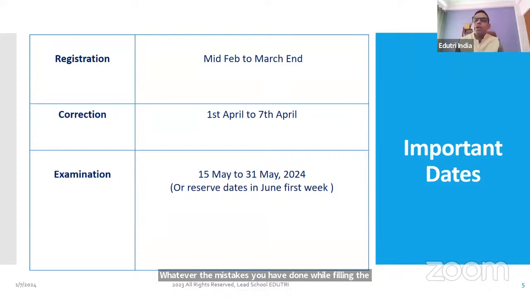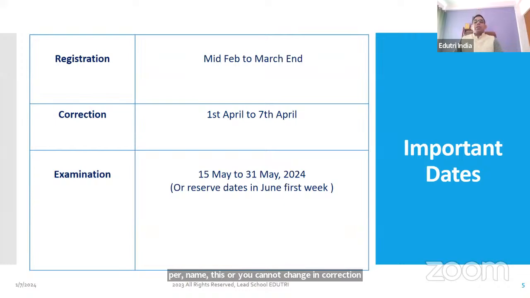Here, I want to tell you one thing. During the opening of this correction window, you cannot correct personal information. While filling the form, you have to fill two types of information. One is called personal information and one is called academic information. Personal information means name, date of birth, mobile number, email ID, father's name, mother's name. These you cannot change in the correction window.